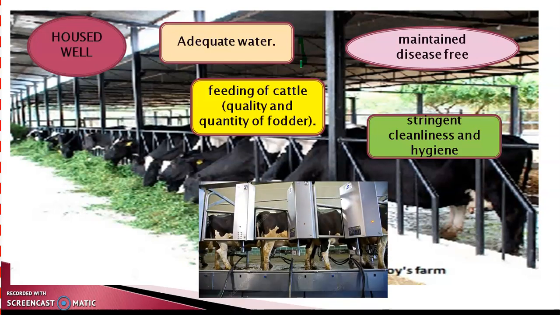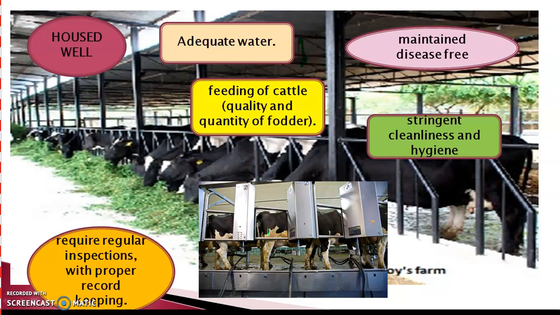Therefore nowadays mechanized tools or machines are used for this purpose. This has reduced the direct contact between the milk and its products and the handler, thereby reducing the chances of contamination.